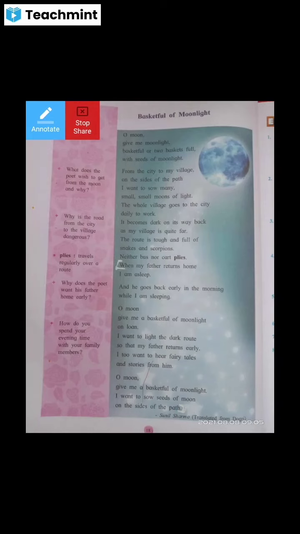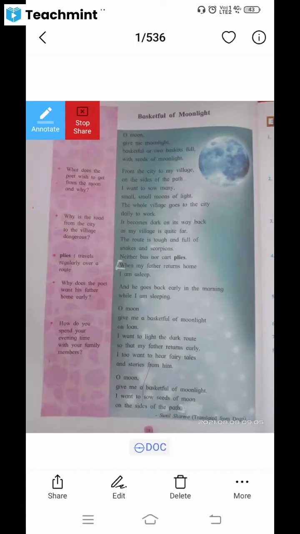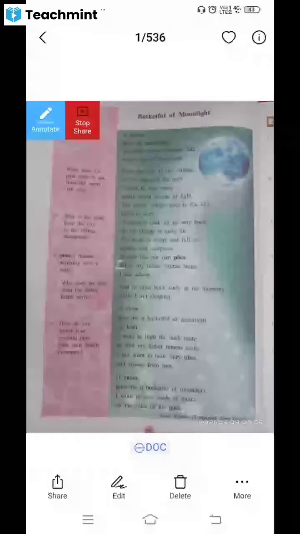So, what is the meaning of route here? Route means the road that connects the city and the village. So how is the route here? I want to light the dark route, full of snakes and scorpions.